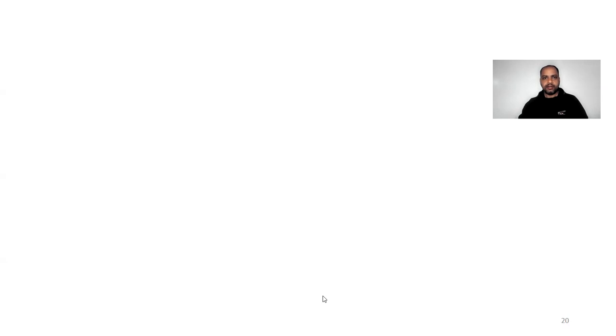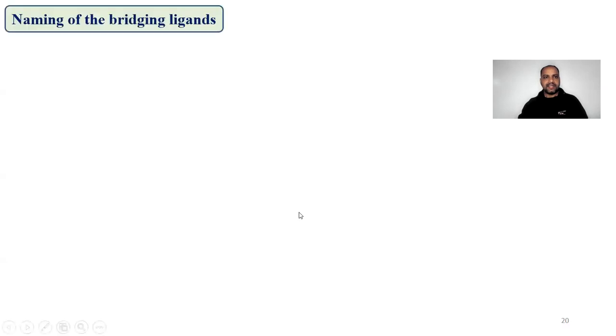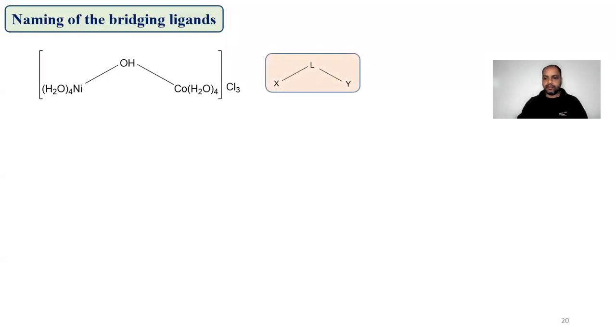Today we are here to write the IUPAC nomenclature of the bridging ligands in coordination compounds. The bridging ligands are the ligands which join two metals together. Bridging ligands can be of multiple types, and I'll be dealing with all of them. Here the very first ligands are of two types. Now you can see here this OH ligand is joining two groups.